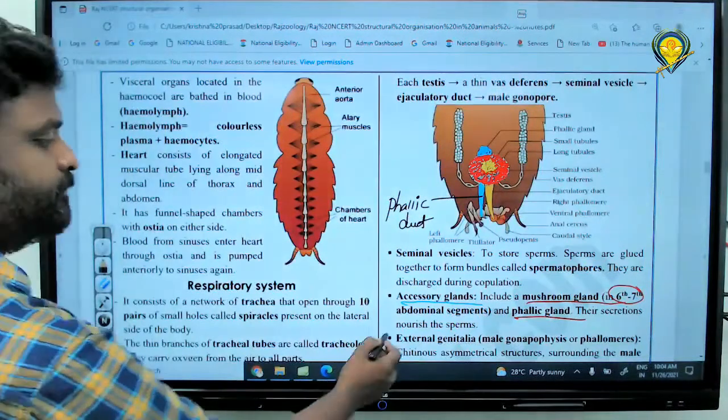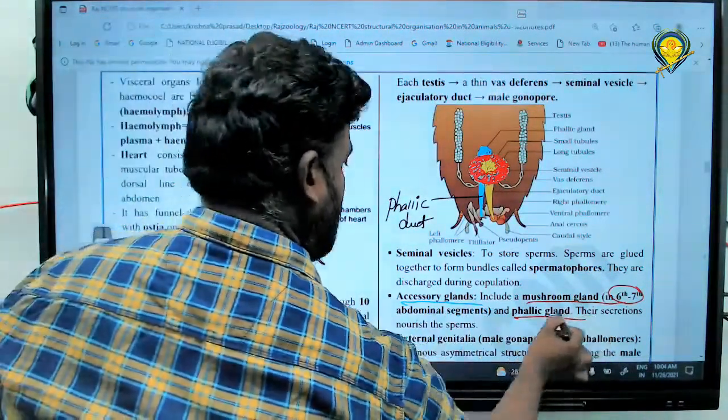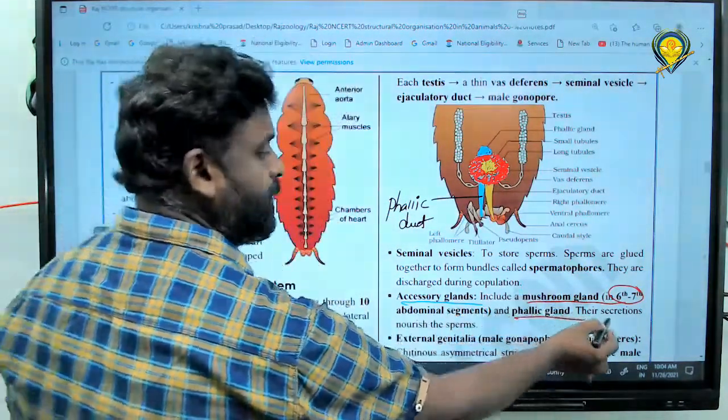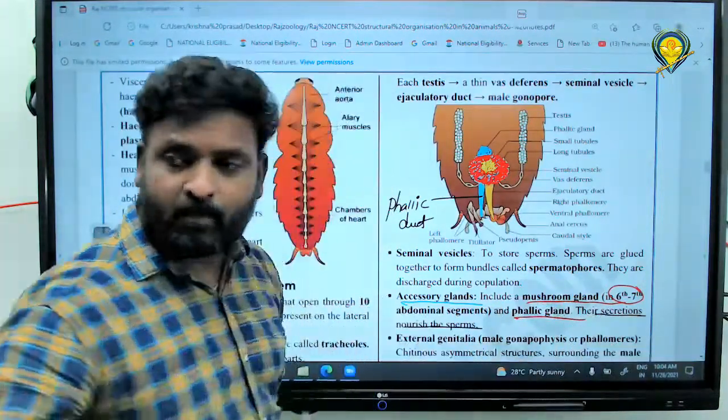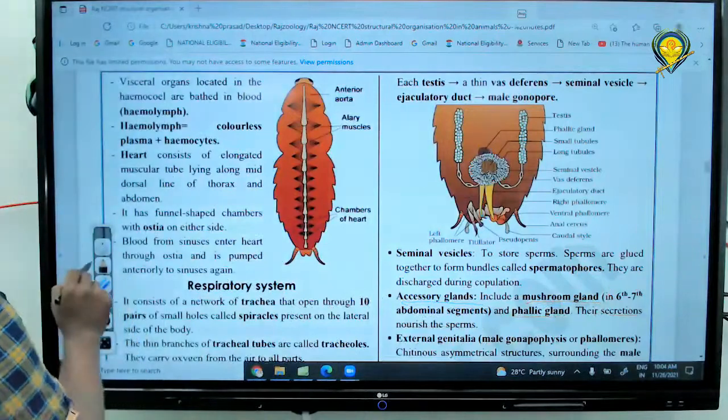And next one. There are secretions of accessory glands like the mushroom shaped gland, what I taught you now. There are secretions which can do what? Nourish the sperm, right or not? Very good, right? And next one.